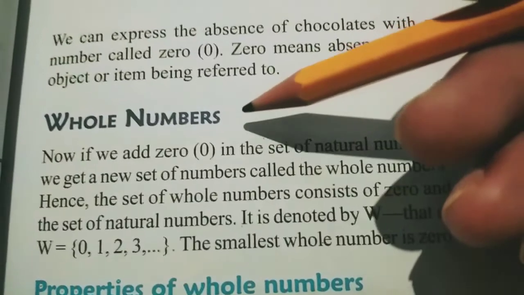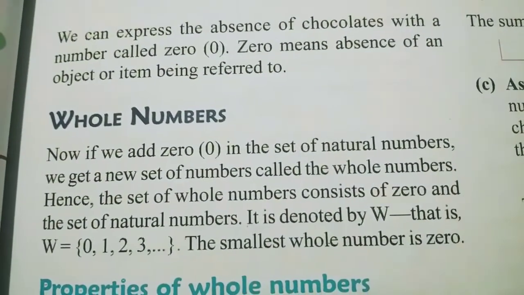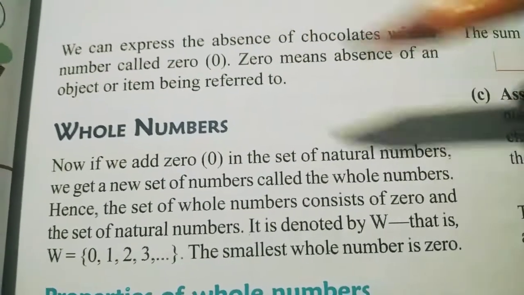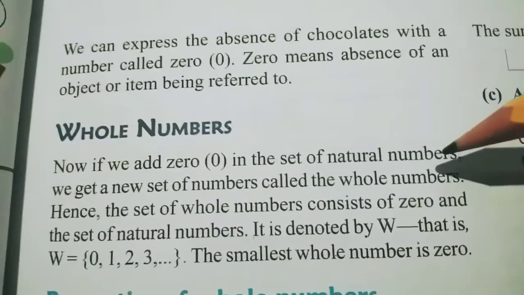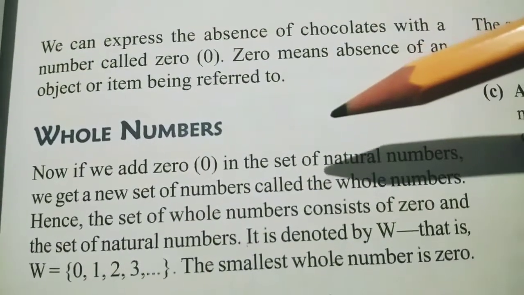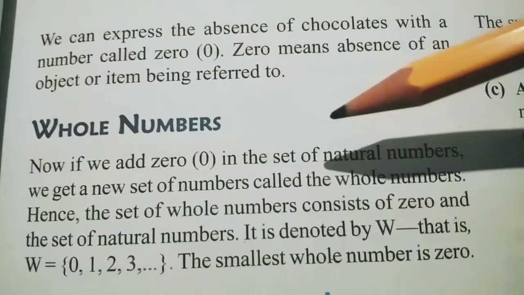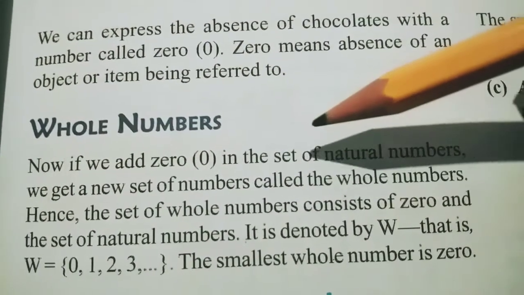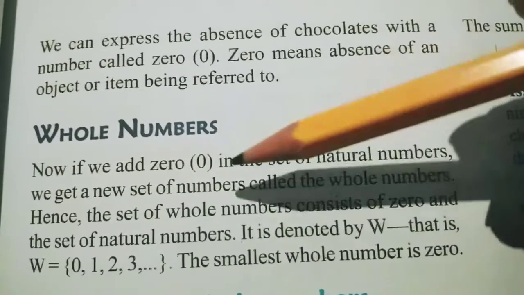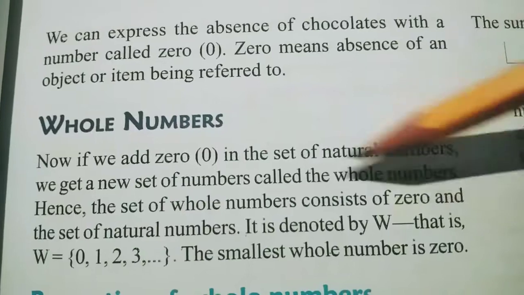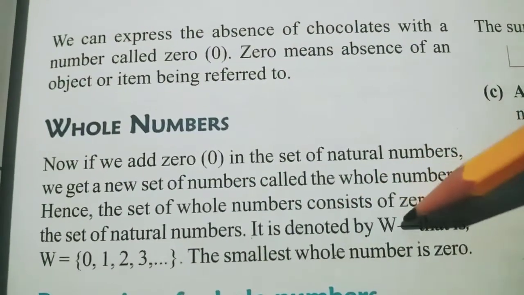The next topic is whole numbers. So now if we add 0 in the set of natural numbers, we get a new set of numbers called the whole numbers. Okay, that means the starting of natural numbers is 1, but before 1 if we add 0, then it becomes the whole number set. So the set of whole numbers consists of 0 and the set of natural numbers. So it is denoted by W.